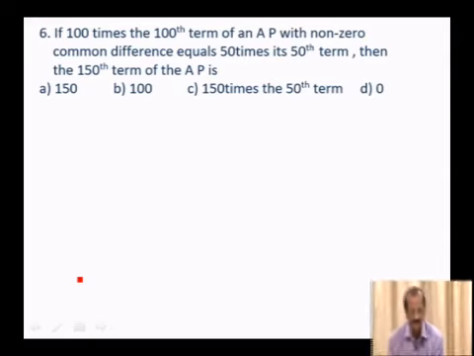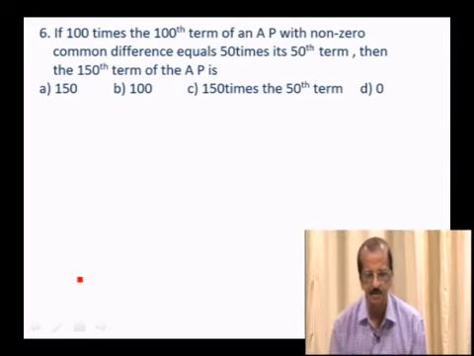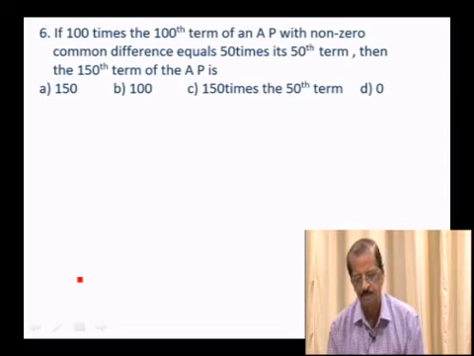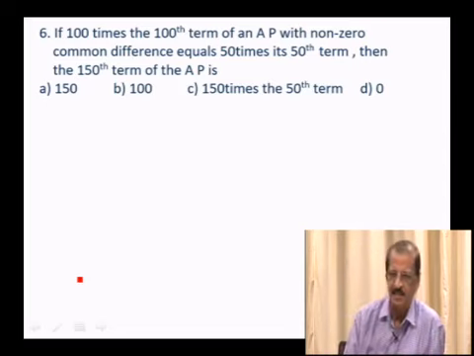So, sixth one, if 100 times the 100th term of an AP with non-zero common difference equals 50 times its 50th term, then the 150th term of the AP is: option A 150, option B 100, option C 150 times the 50th term, option D 0. So, here, we have to take the AP as a plus d, a plus 2d, etc. and then take this 100th term and 50th term. So let us see how it can be done.